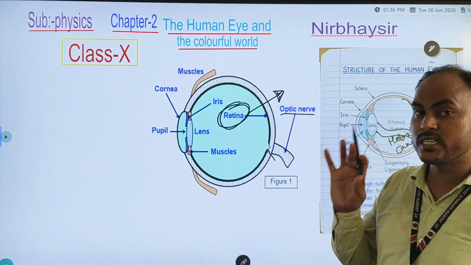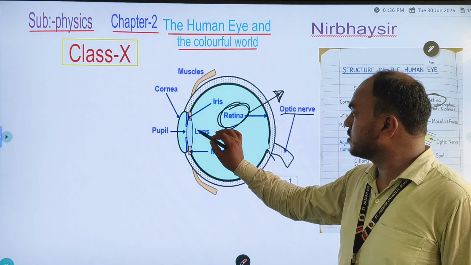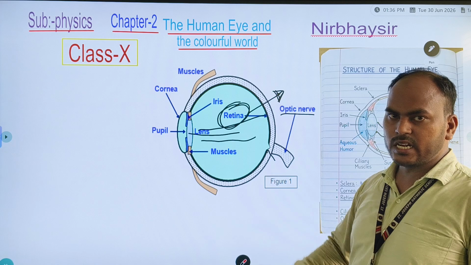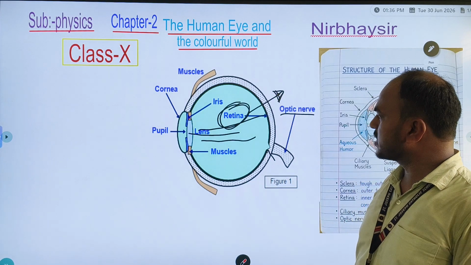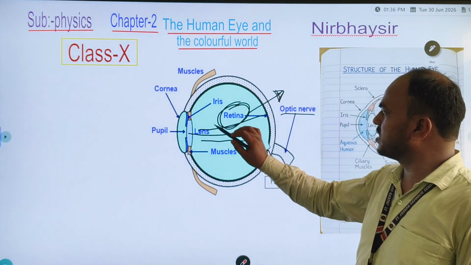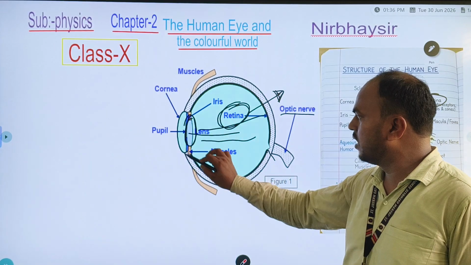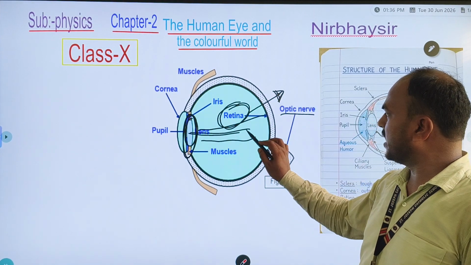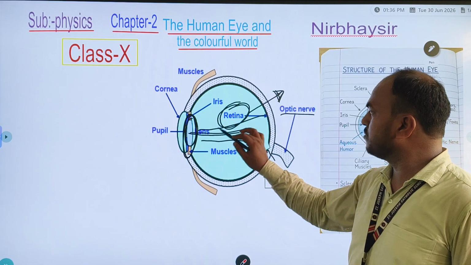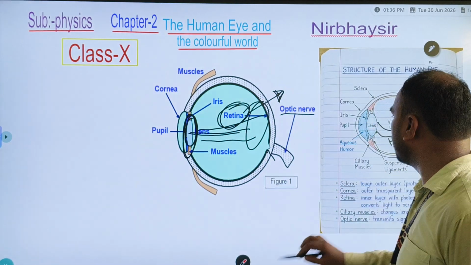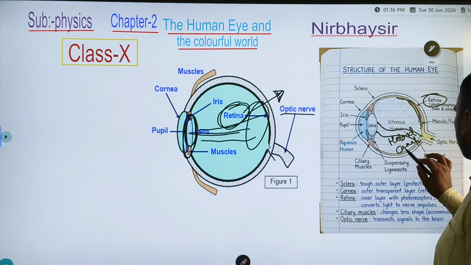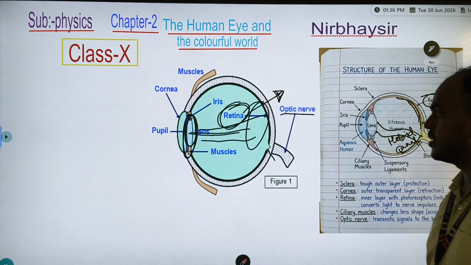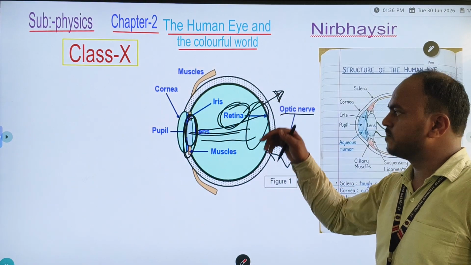That's why whatever we are seeing, first that will pass through the crystalline lens, the eye lens, which is a natural lens, and this is the shape of a convex lens. And then when it has passed, the object image will be formed on the retina. From here to here the retina is present, and the retina's main function is to act as a screen.